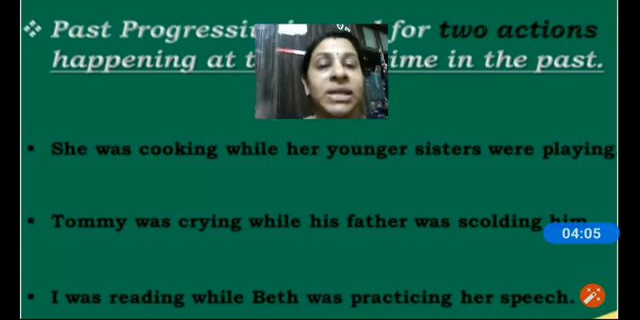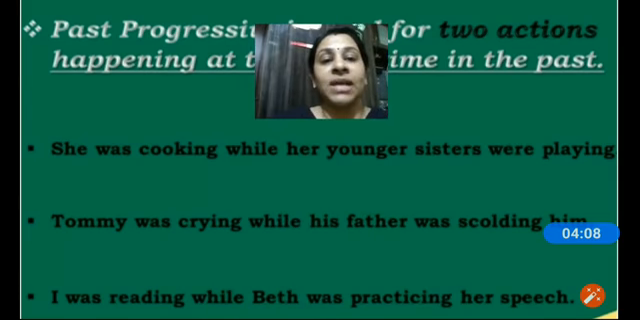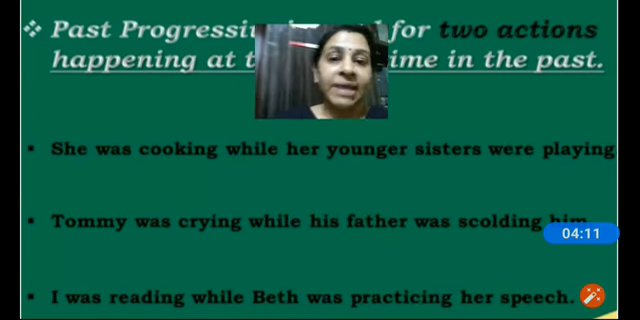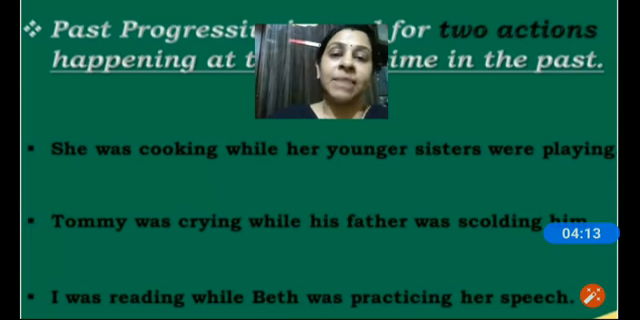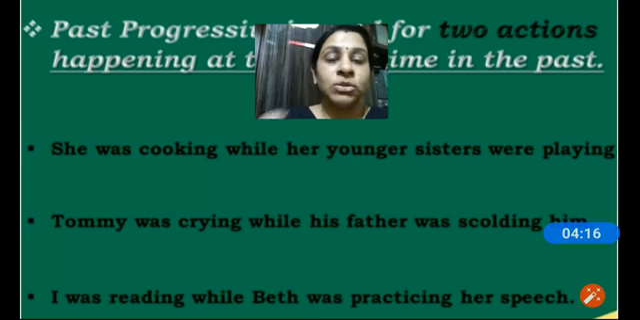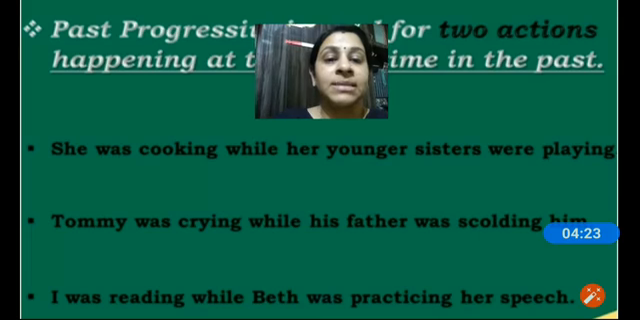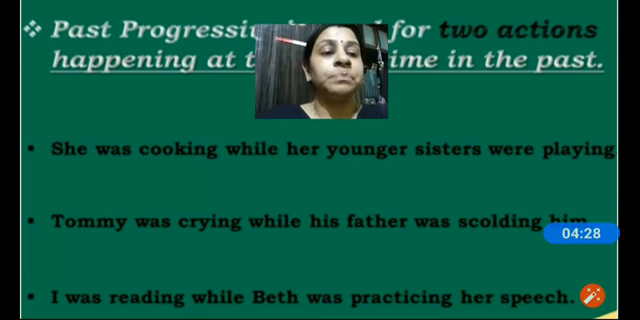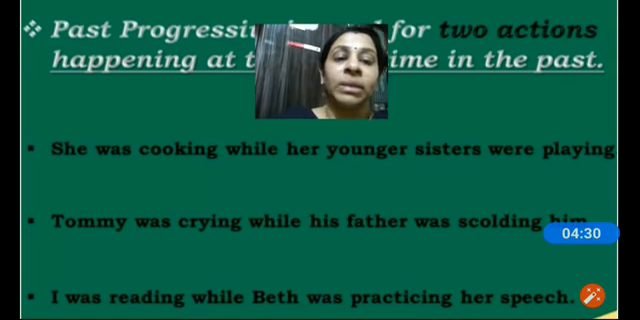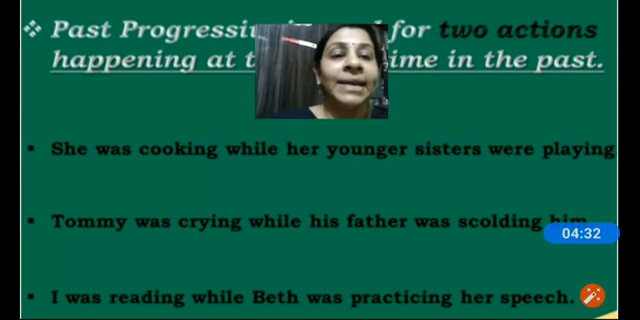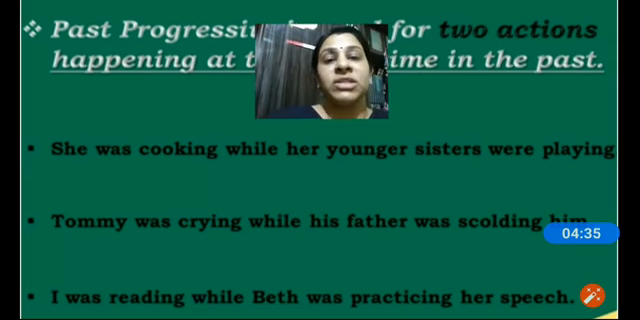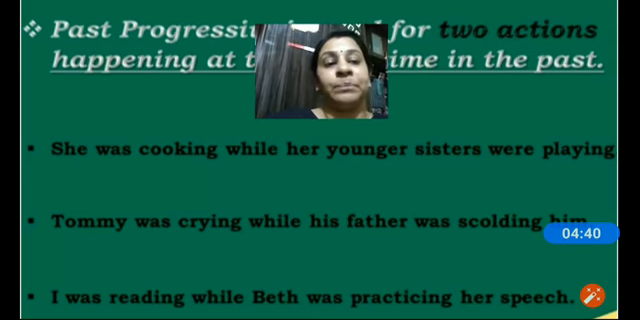So here two actions are happening. Cooking is an action which is happening, and playing is also taking place at the same time. So here the sentence is she was cooking while her younger sisters were playing. Take a look at the second sentence. Tommy was crying while his father was scolding him. And then I was reading while Beth was practicing her speech. Reading and practicing are two actions which have taken place together at the same point of time.